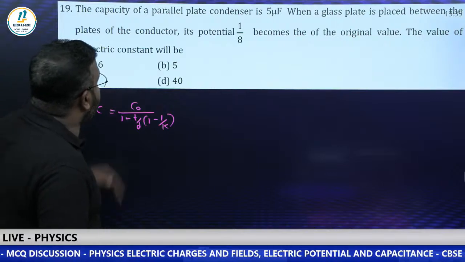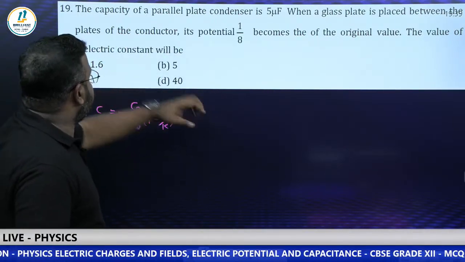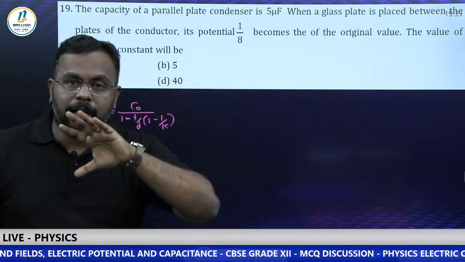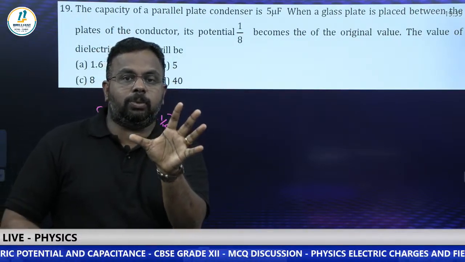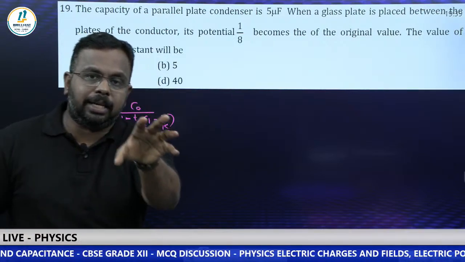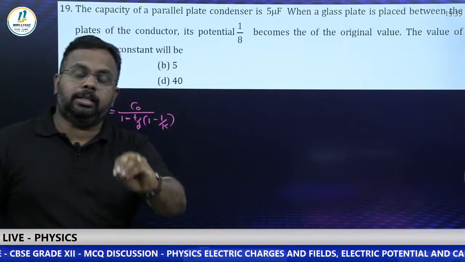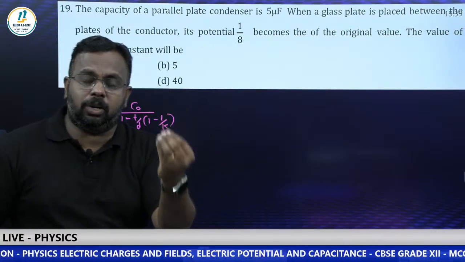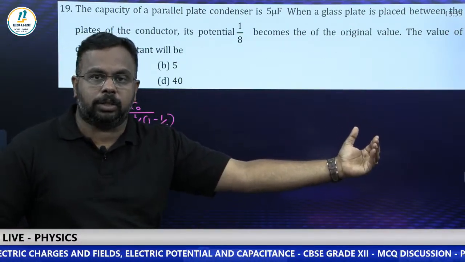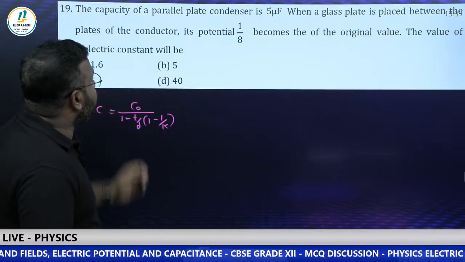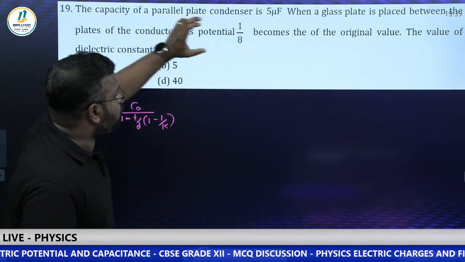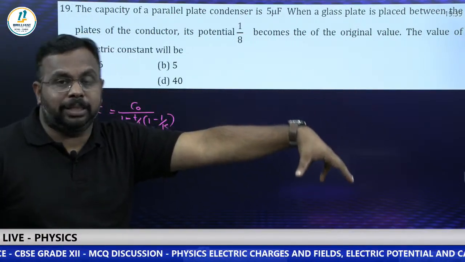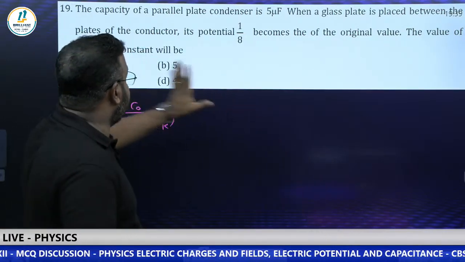But in this question, they are not saying anything about the thickness, which means when a glass plate is placed between the plates, you can take that the entire region in between the plates is filled with a dielectric. You know that if the entire space in between the plates is filled with a dielectric, its capacitance will become K times. That means if the initial capacitance is C naught, the new capacitance will be K C naught. So that idea we can use here. But the question is, if the potential becomes 1/8 of the original value, so the new potential is 1/8, then what is the dielectric constant?